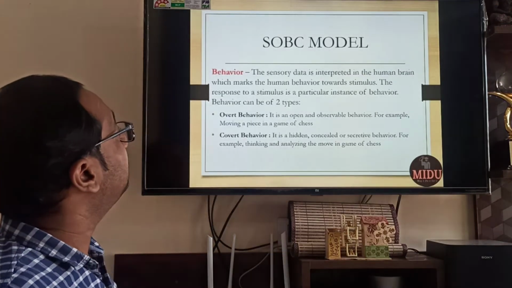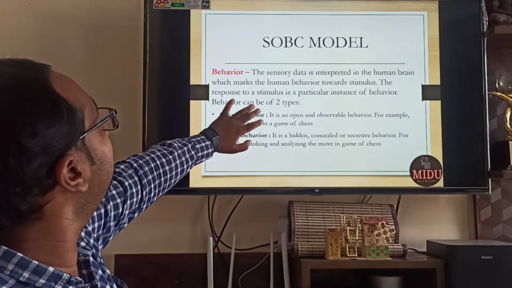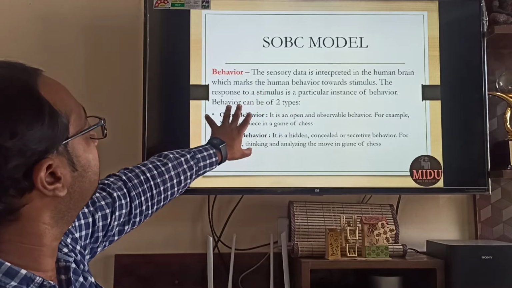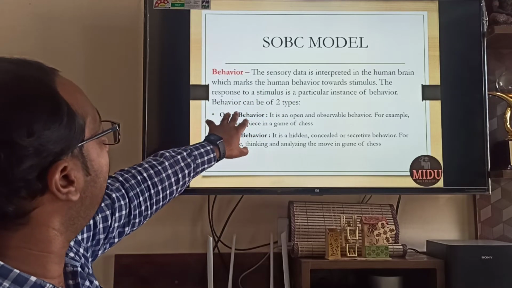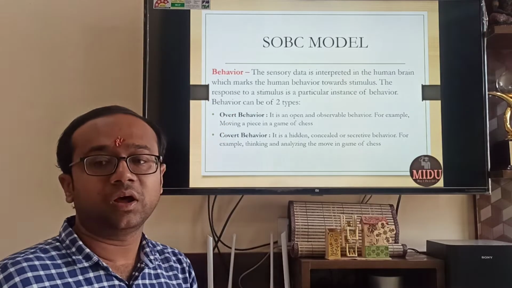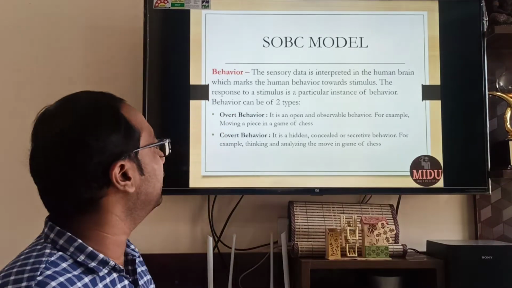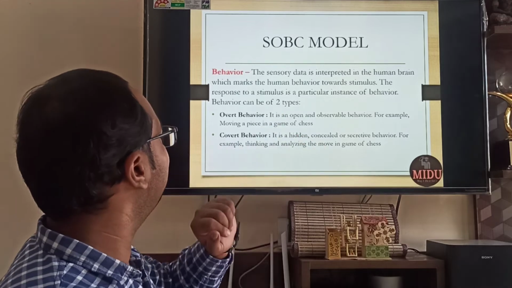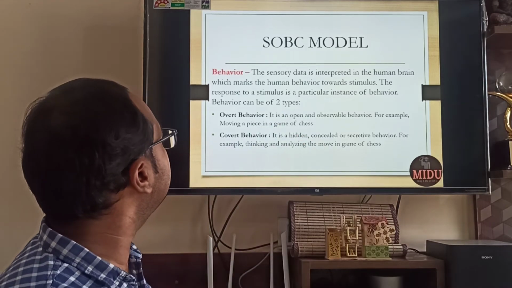Next is the B. Sensory data is interpreted in the human brain, which marks the human behavior towards the stimulus. Response to stimulus is a particular instance of behavior. Now there can be 2 types of behavior: overt behavior and covert behavior. Overt is open and observable, moving a piece in a game of chess.